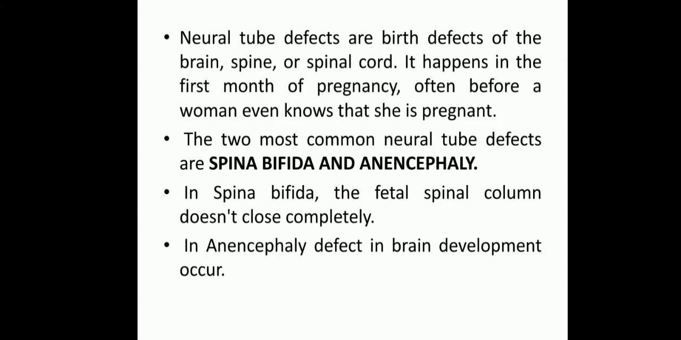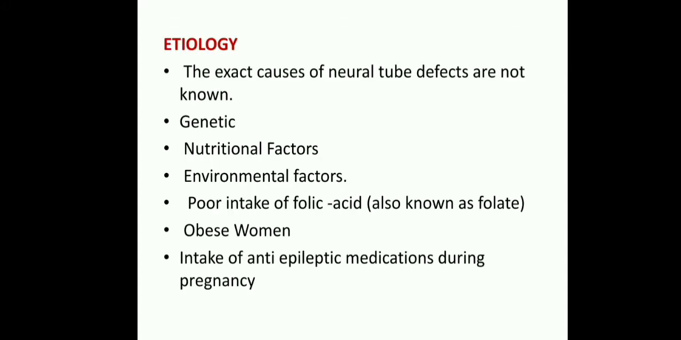What are the two most common conditions? Spina bifida, that is a spinal cord defect, and anencephaly, which is a brain defect. This is the introduction to neural tube defect.